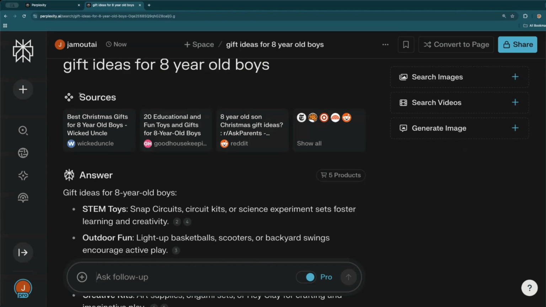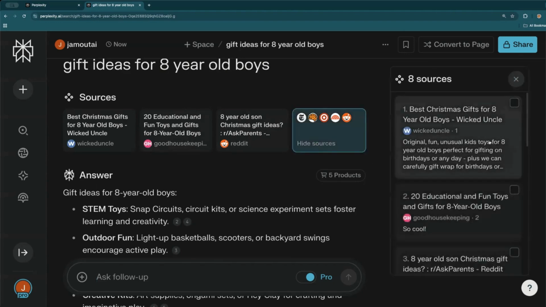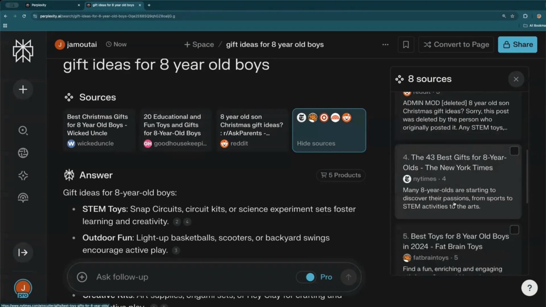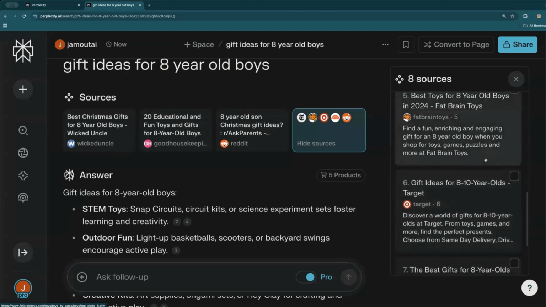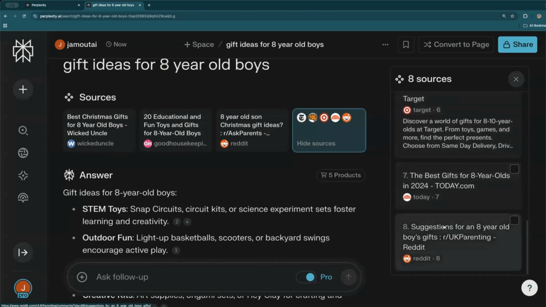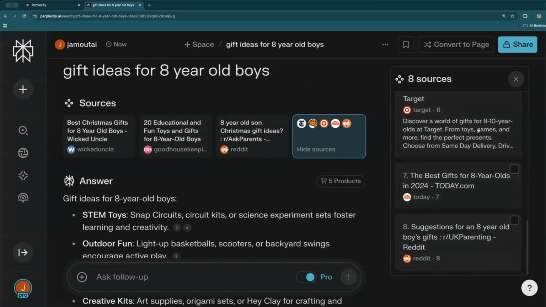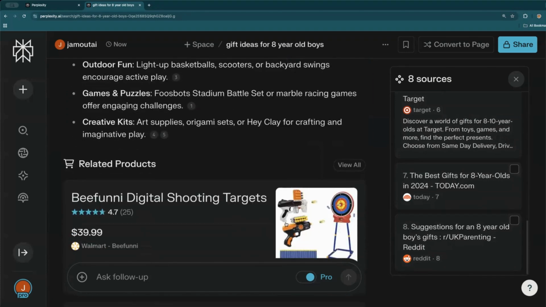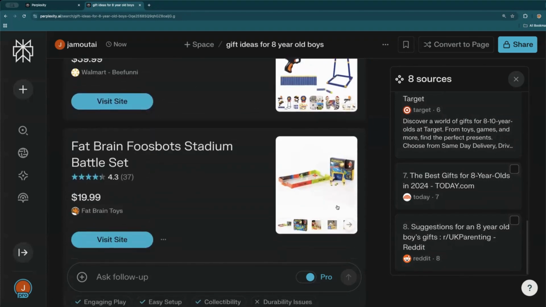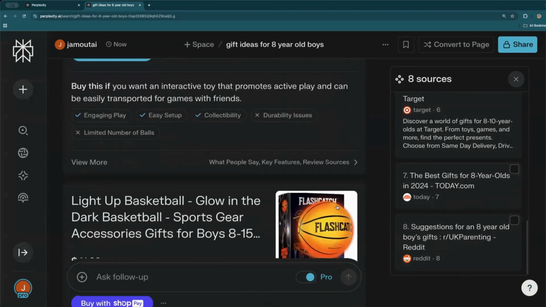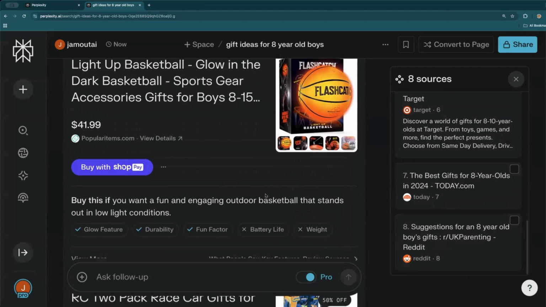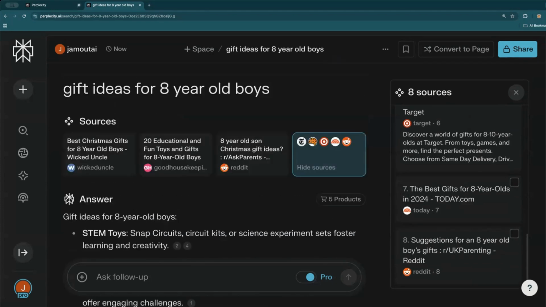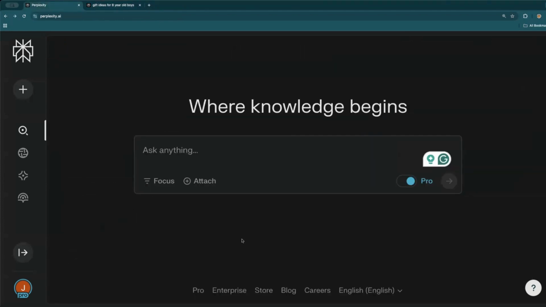So one thing I like about Perplexity is it can show you where all of these sources are coming from. So Good Housekeeping, Reddit, the New York Times, Fat Brain Toys, Target, Today, another Reddit. And then it's putting all of those articles together and it's giving me the answer. It also has products and links where you could directly go and purchase from those links. So this is a good example of how the AI search is different from Google. Let me show you a few other features in Perplexity that I really like.